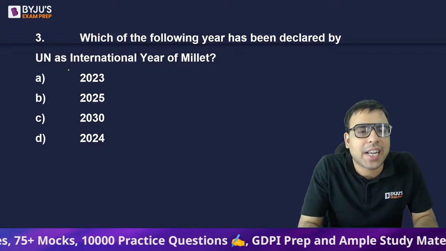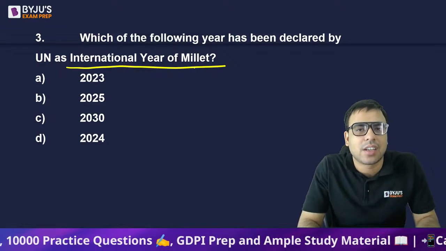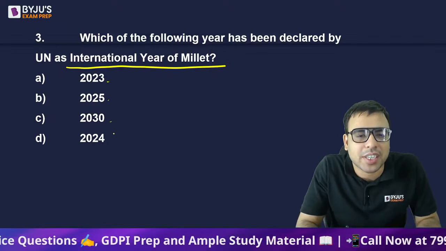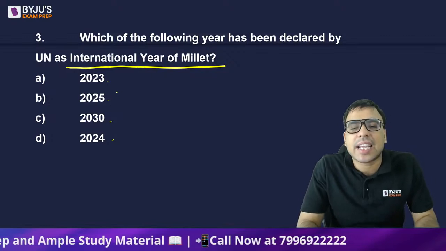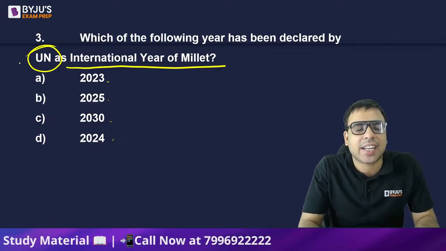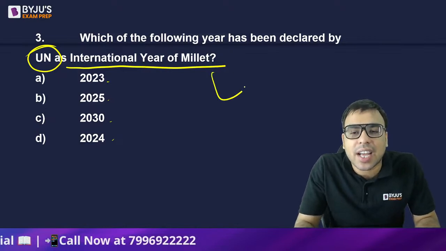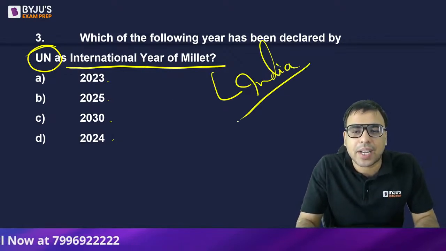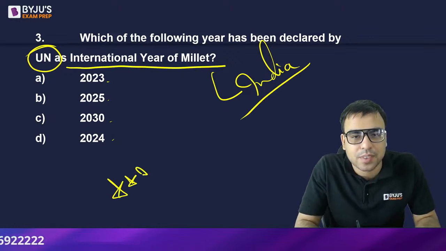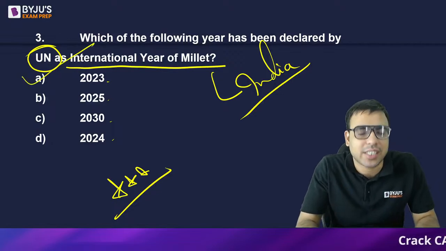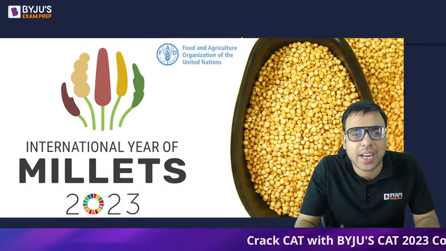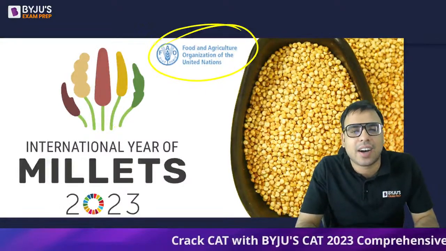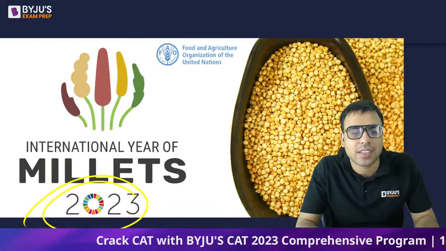Which of the following years has been declared by UN as International Year of Millets? Your options are 2023, 2025, 2030, 2024. Which year was declared International Year of Millets? It has been declared by the United Nations on the initiative of India. That is why it becomes important, so star mark this question. The right answer is 2023, this year. If you search the Food and Agriculture Organization's website, International Year of Millets is 2023.